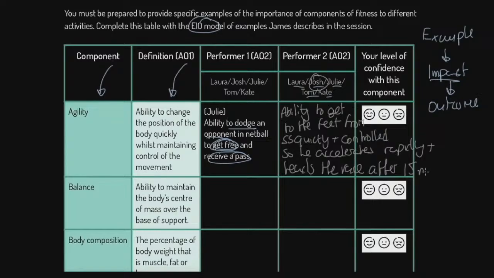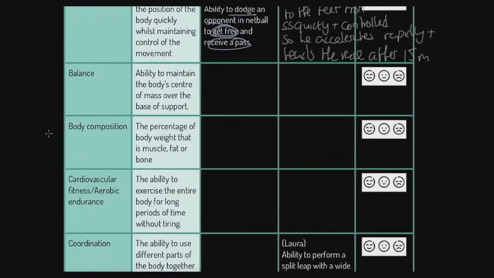Okay, so that's my sprint to Josh, remember? So I've said the example is the sprint start, getting from the sprint start up into the running position. The impact is that he accelerates rapidly, and the outcome is that he's in front of the race after 15 meters. Does he win? It depends how fast he is, isn't it? But the point is, I'm using that example. So can I urge you folks now to go through those and spend time?